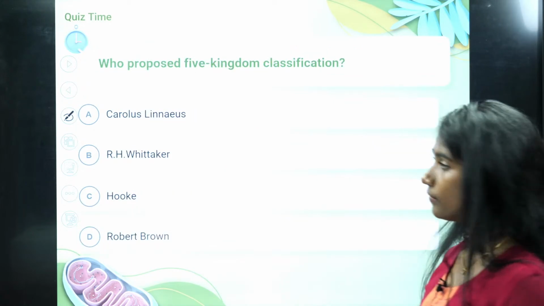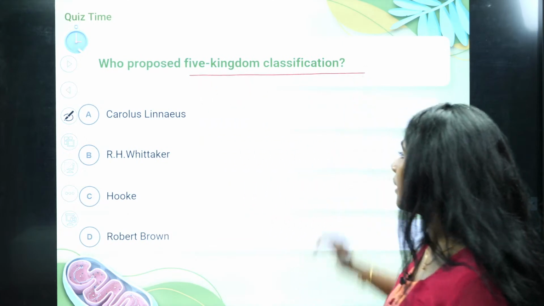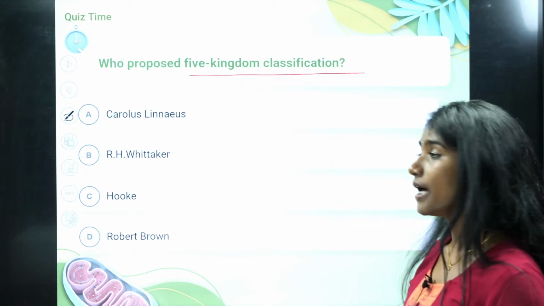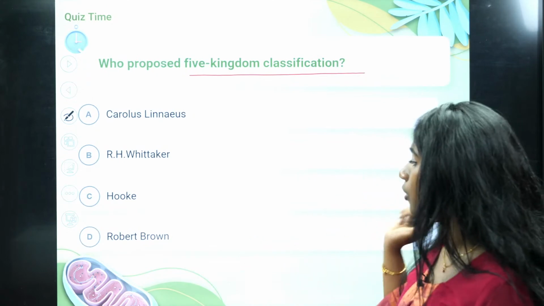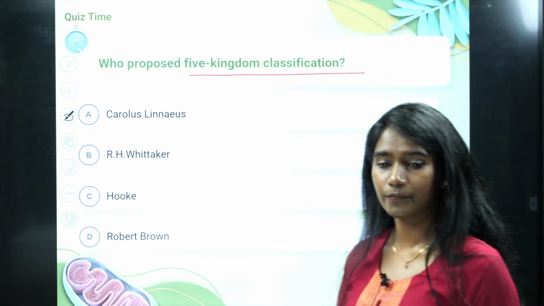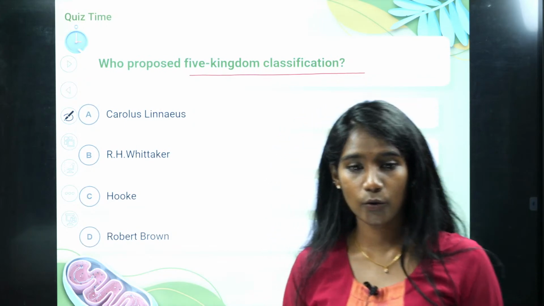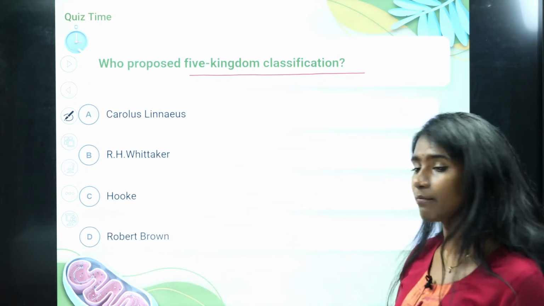Okay, fine. Next, who proposed the five kingdom classification? Is it Carolus Linnaeus, R.H. Whittaker, Hooke, or Robert Brown? Who proposed this five kingdom classification?